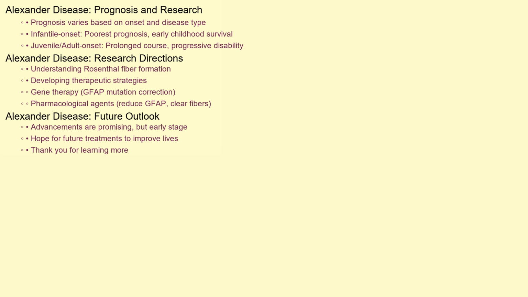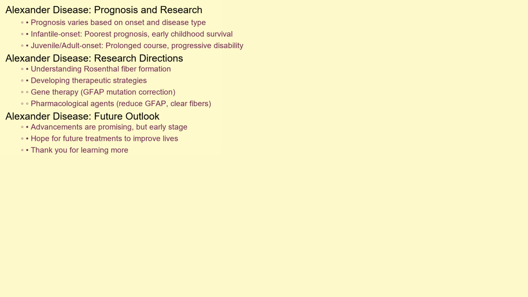The prognosis for individuals with Alexander disease varies significantly depending on the age of onset and the specific type of the disease. Infantile onset Alexander disease typically has the poorest prognosis, with many affected individuals surviving only into early childhood. Juvenile and adult onset forms may have a more prolonged course, but the disease is still progressive and ultimately leads